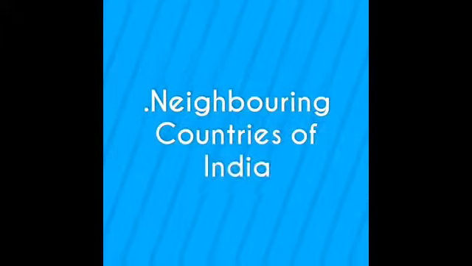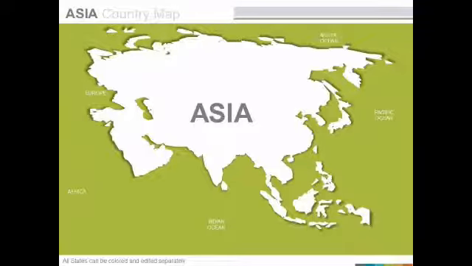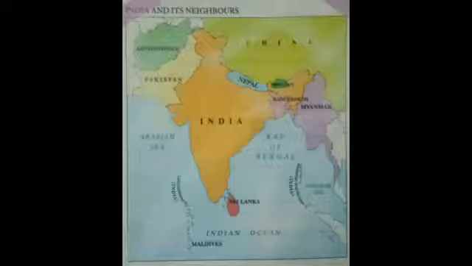The first one, neighboring countries of India. Children, do you know in which continent is India located? Yes, it is located in the Asia continent. Asia continent is the largest continent in the world. India is the seventh largest country in the world. Now, let us see the neighboring countries of India.